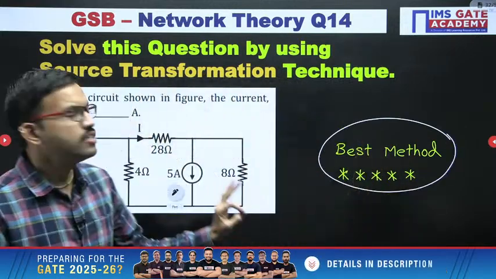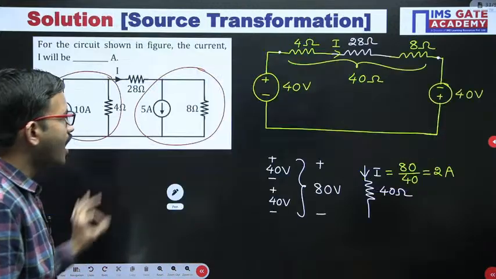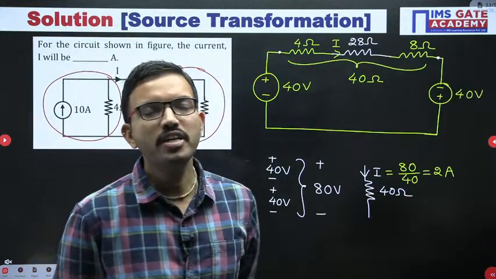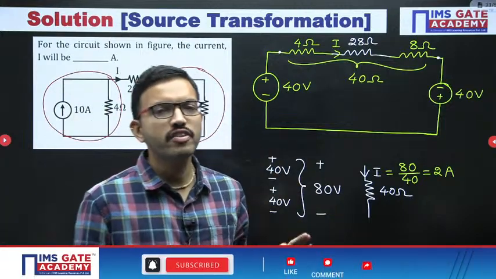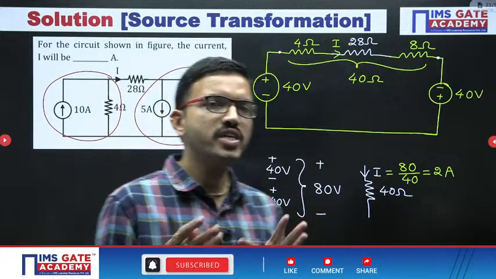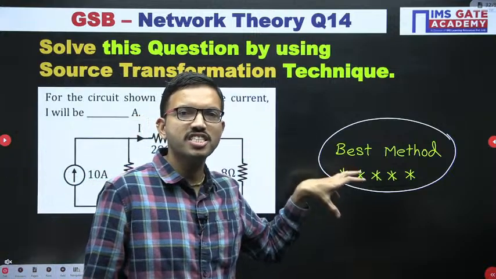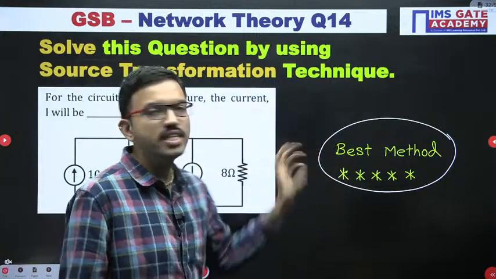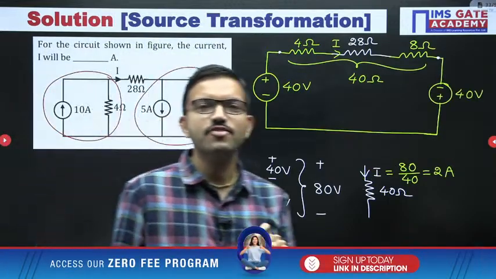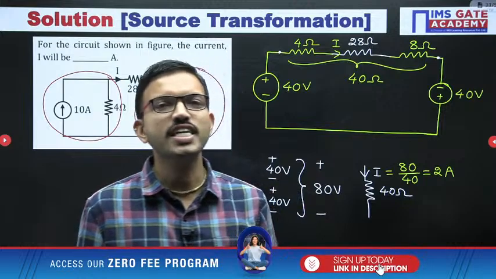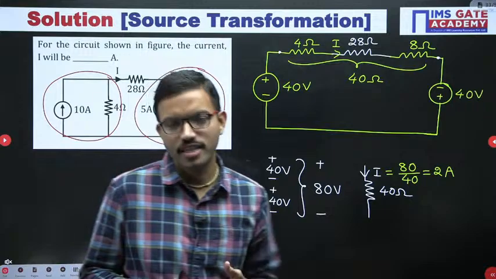For this question, if you solve by using the source transformation technique, you can easily get the answer in less time. How many of you feel this is the best method? You can mention in the chat, and whoever is watching this session later can mention the question number 14. If you feel, sir, this is the best method, you can mention question number 14 and best method. In general, the word best is definitely applicable for one, but for this question you may get more than one.